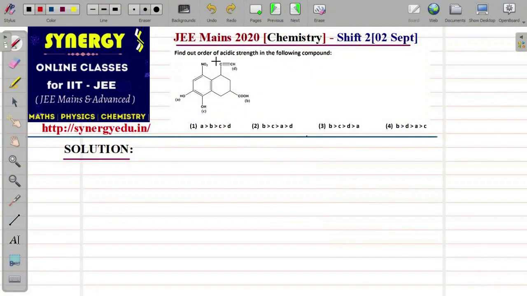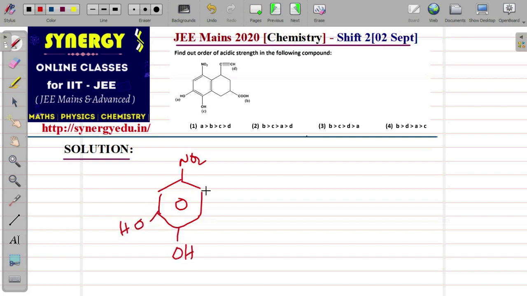In this problem, find out the order of acidic strength in the following compounds. So if you see, there are different types of hydrogens, A, B, C and D. So let's draw that molecule, NO2 and OH and OH, and there is a triple bond CH and COOH. Now here this is called B and this is called D and this is called C and this is called A.